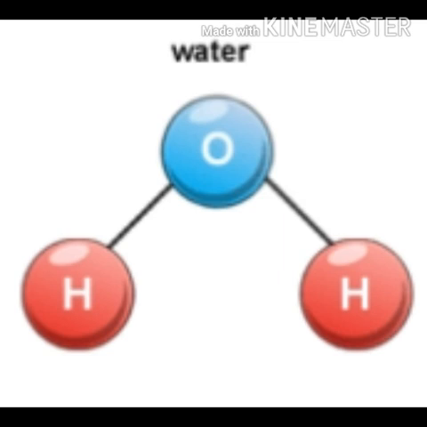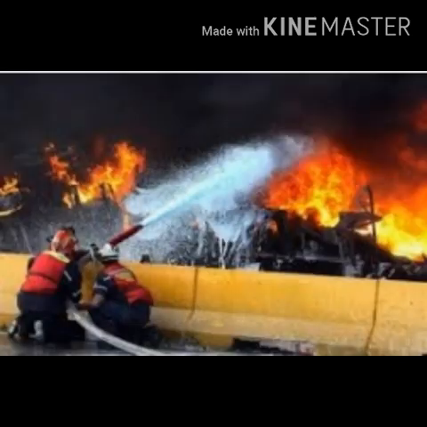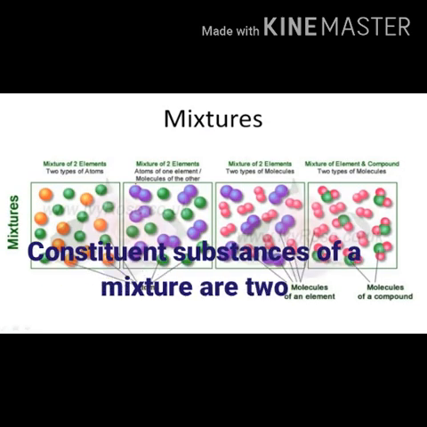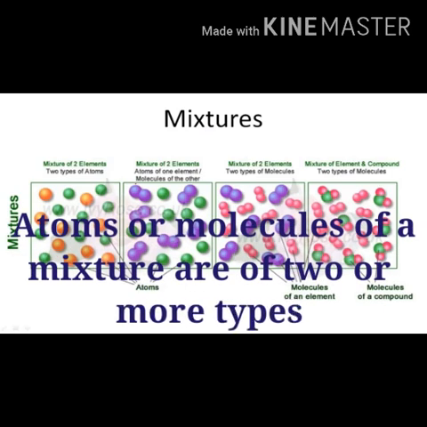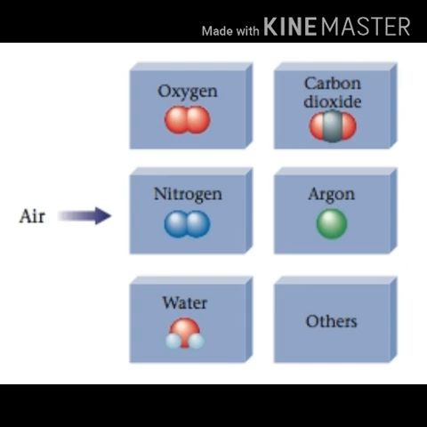For example, water is a compound formed from hydrogen and oxygen, where hydrogen is combustible, meaning it catches fire very quickly, and oxygen helps combustion, but water helps to extinguish fire. Let us study the characteristics of mixtures. Constituent substances of a mixture are two or more elements and compounds. Atoms or molecules of a mixture are of two or more types. For example, a mixture of sodium chloride and water contains two types of molecules, whereas a mixture like air contains many types of atoms and molecules together.